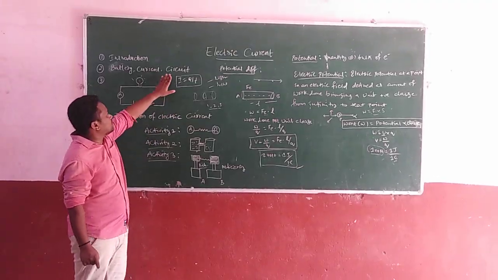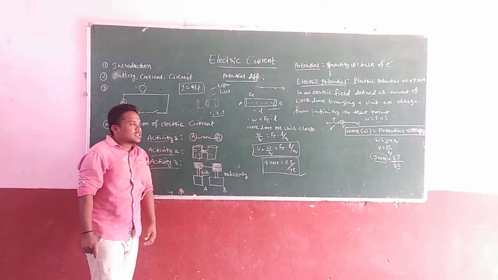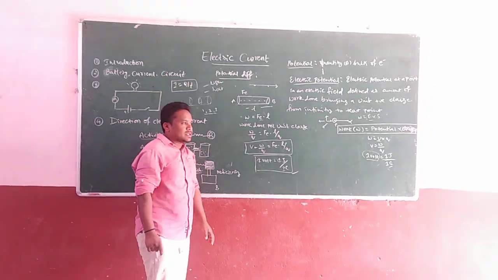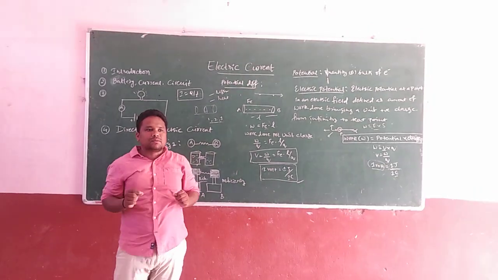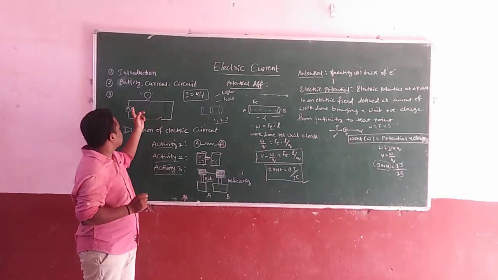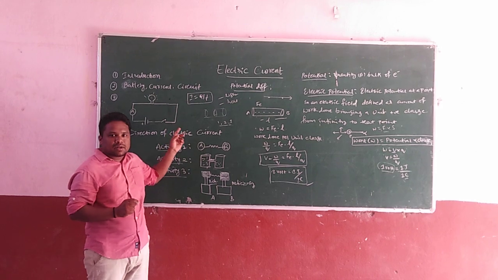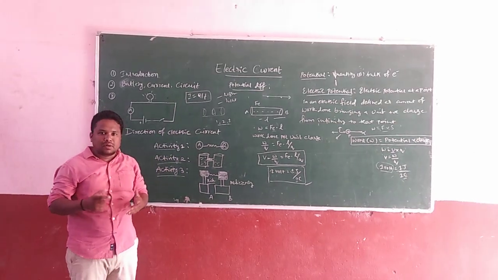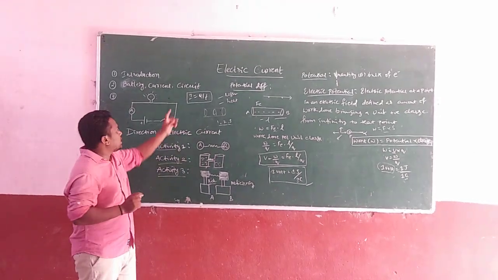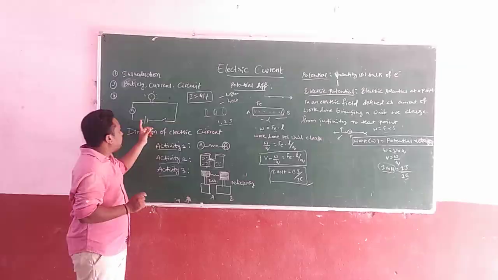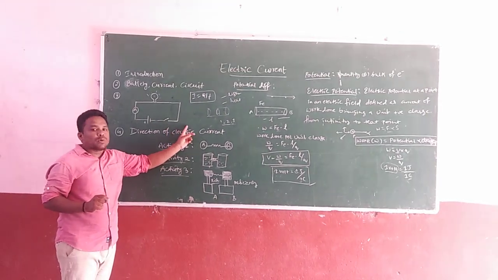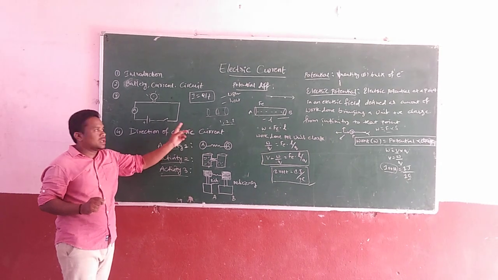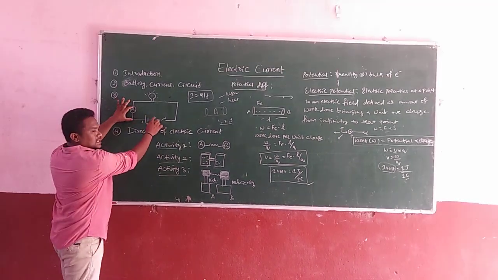Next one is, what is the circuit? Some of you, when we ask what is the circuit, may answer like this: a circuit consists of a bulb, one battery, and one closed switch or open switch. But that is wrong. The circuit is nothing but the path along which the current flows. That is said to be what? Circuit.